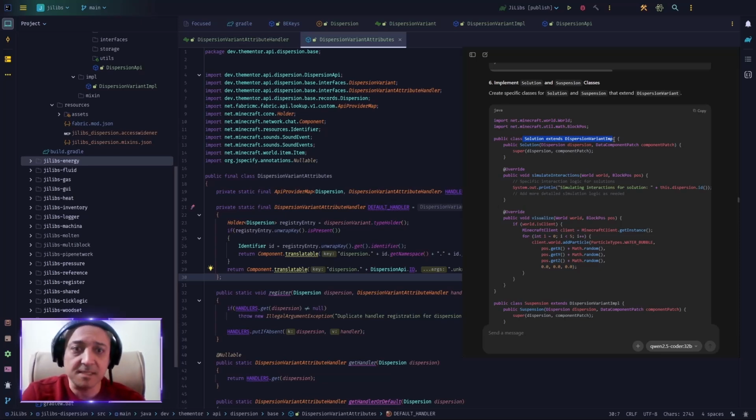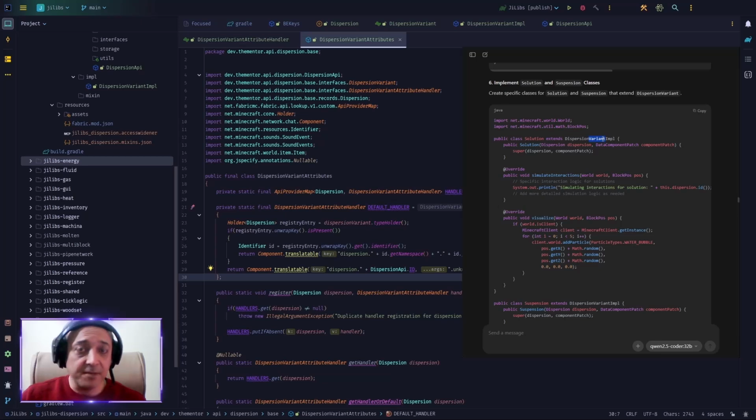A solution is a type of dispersion. And what he's suggesting is that solution is extending variant. So it's a type of a variant of a dispersion. Physically speaking, it's correct. Solution is a type, is a variant of dispersion. However, when we go to Minecraft modding, the meaning of variant there is different. It's a variation of a single type.